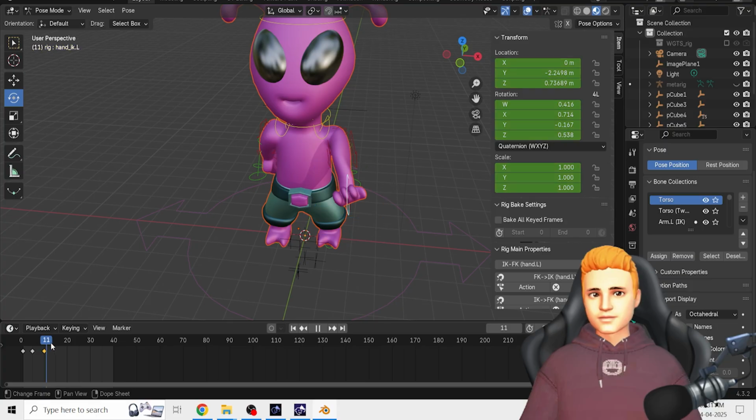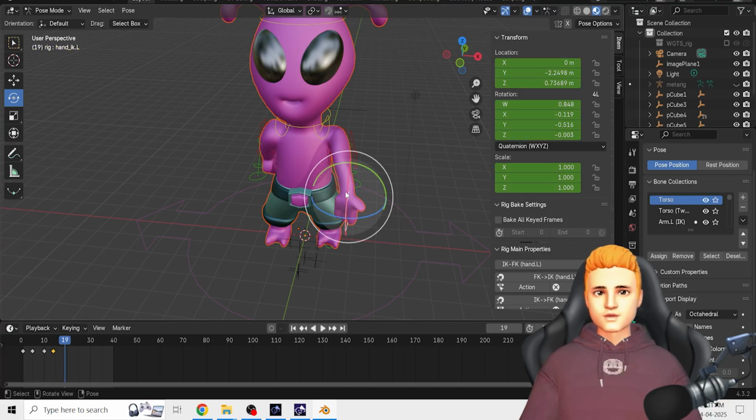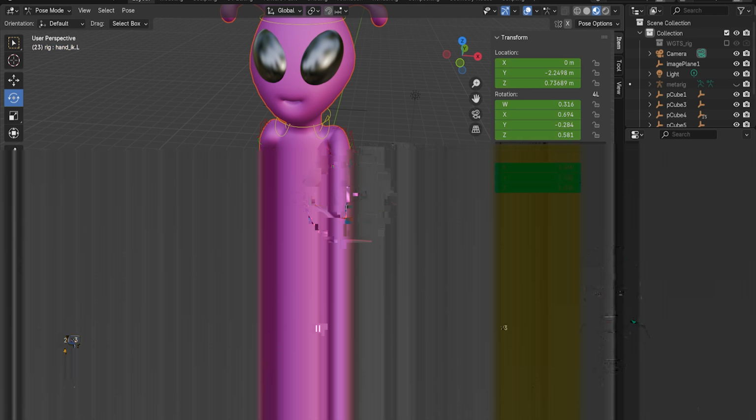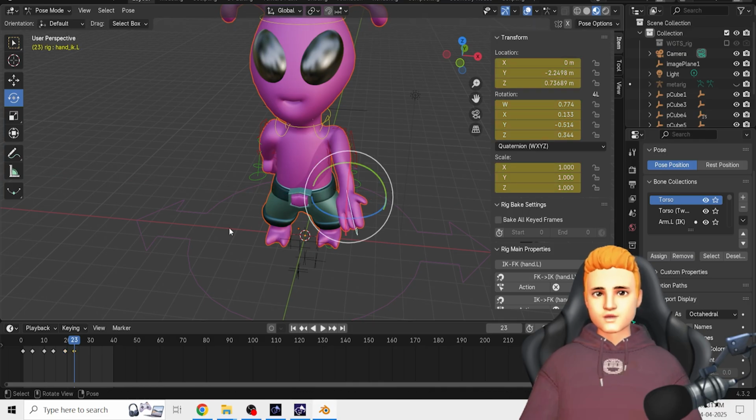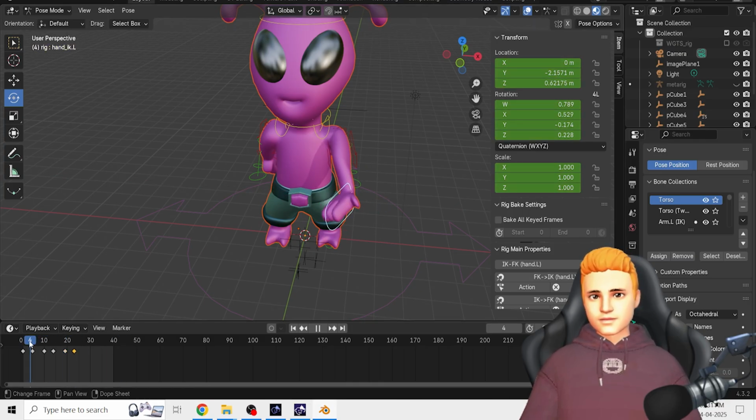Press here, here, here, again I'm going to press here. Okay, I'm going to delete these keys.